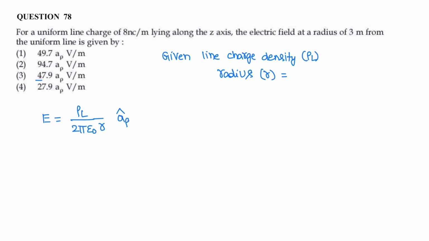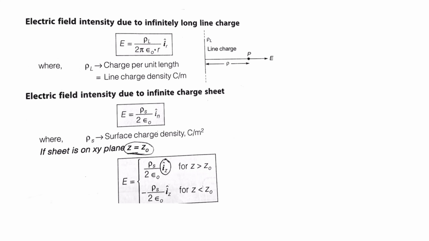Question number 78. For a uniform line charge of 8 nanocoulomb per meter lying along the z-axis, the electric field at a radius of 3 meter from uniform line charge is given by. So we need to calculate the electric field. The formula is electric field intensity due to infinitely long line charge.